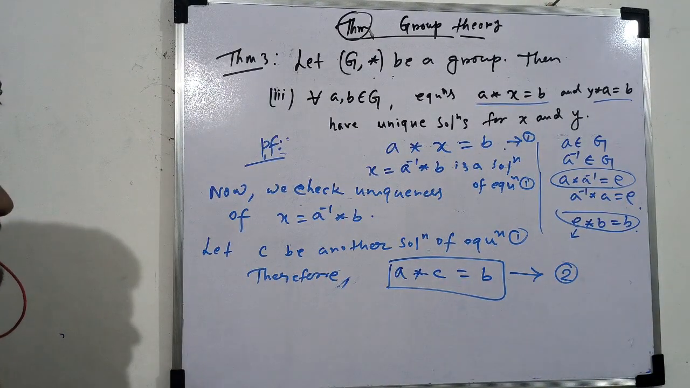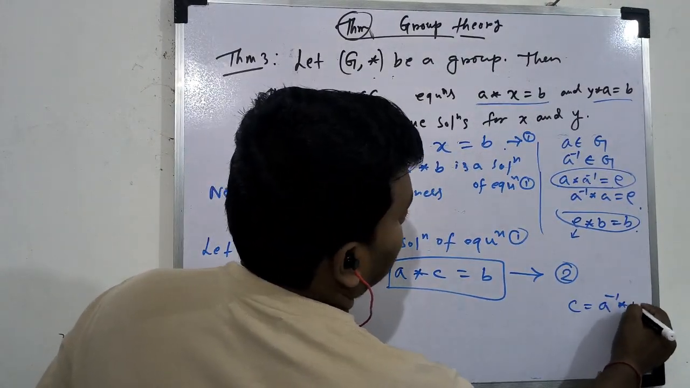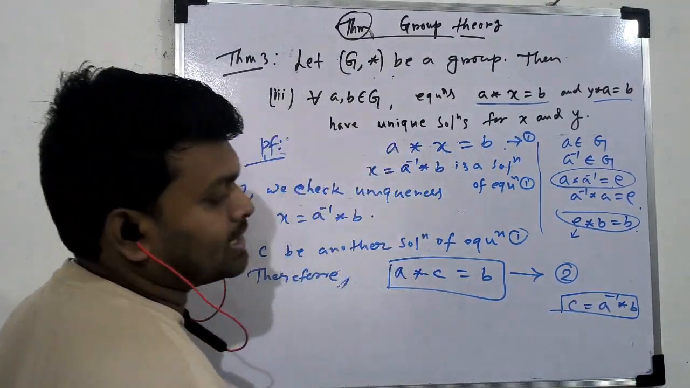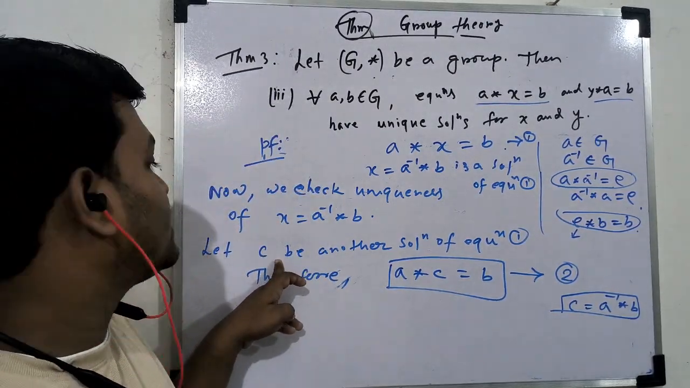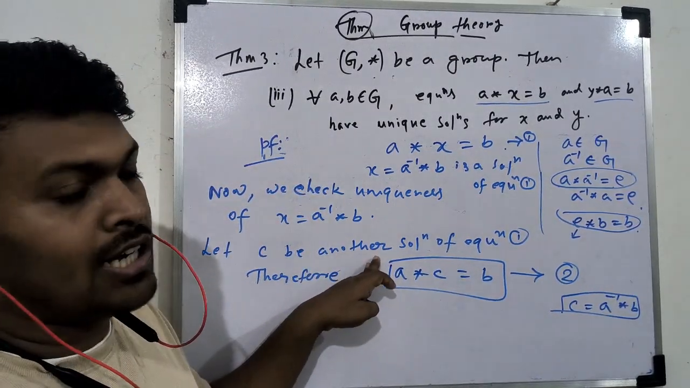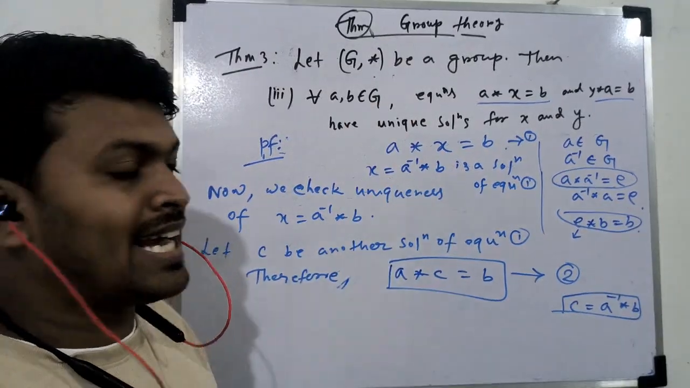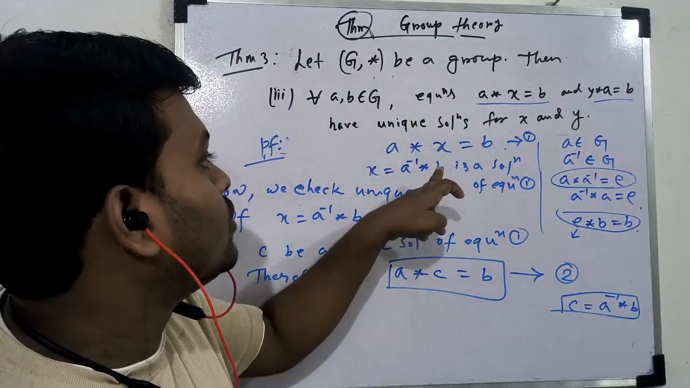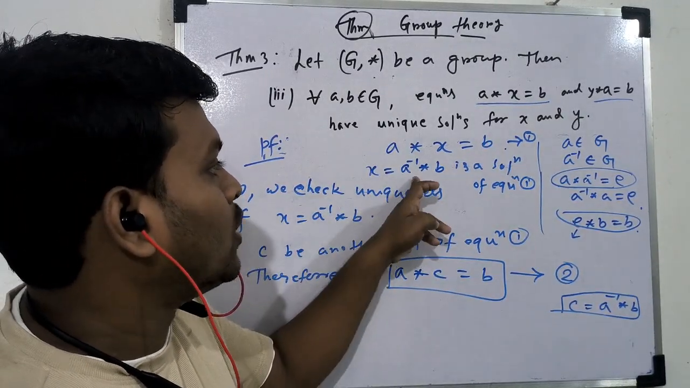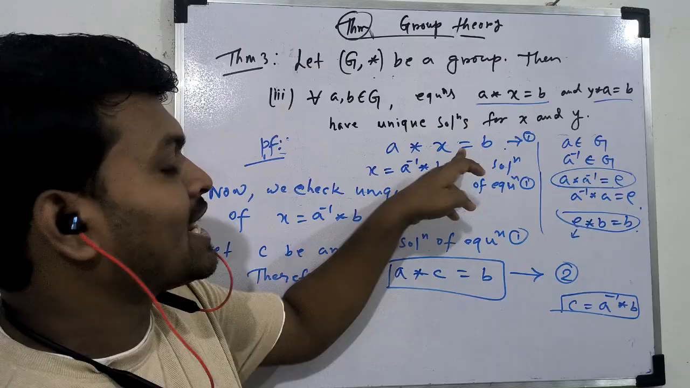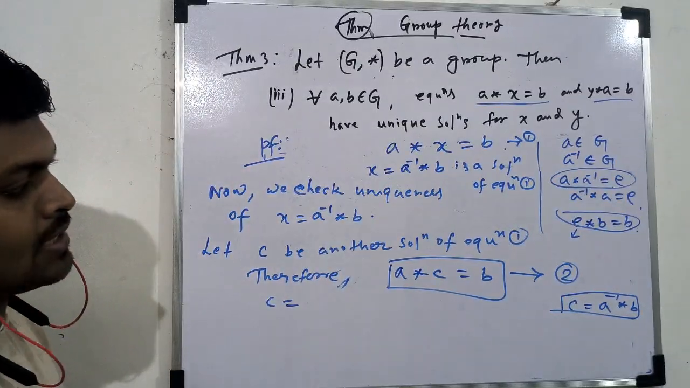ठीक है? Now we see if we can prove that C equal to A inverse star B. If we can prove this, that means we assume C as another solution, and if we can prove C is equal to this one, therefore we can say there is exactly one solution for this equation. That means there is exactly one value from G which satisfies this equation. So now we will prove C equal to A inverse star B.